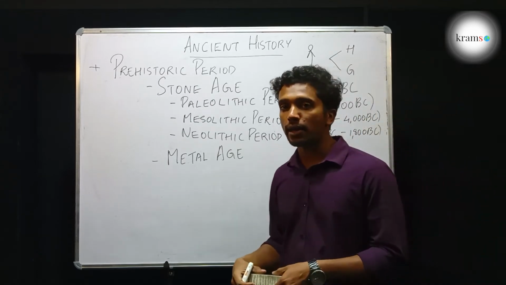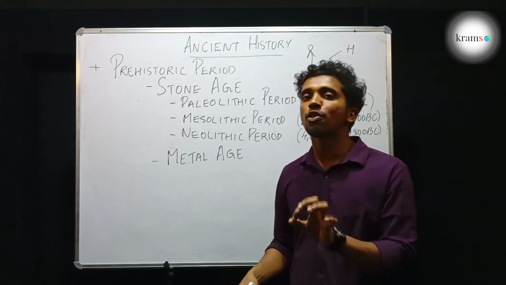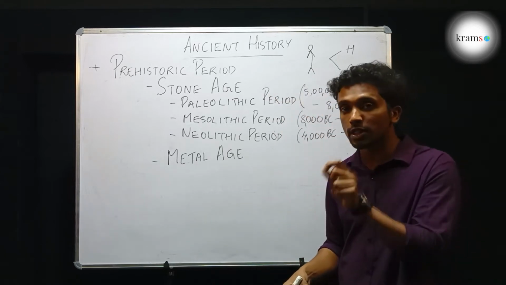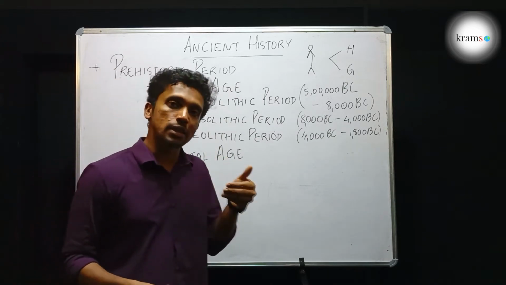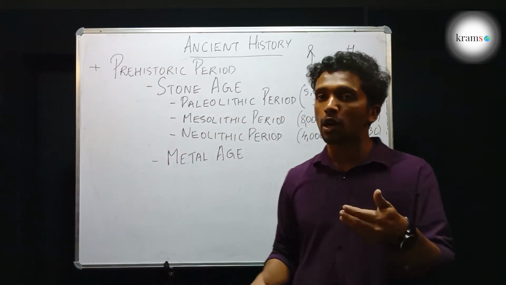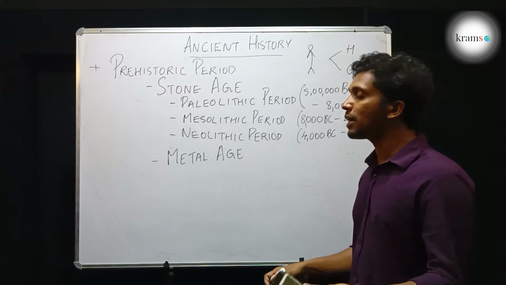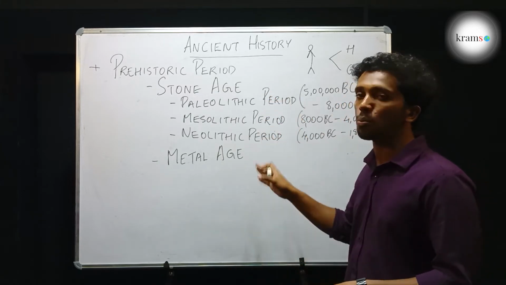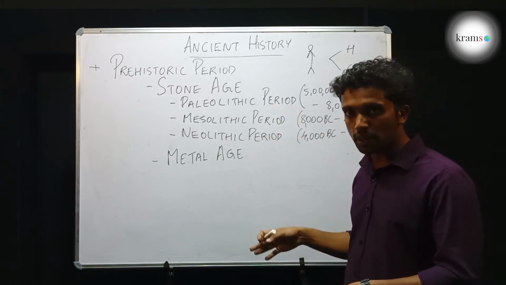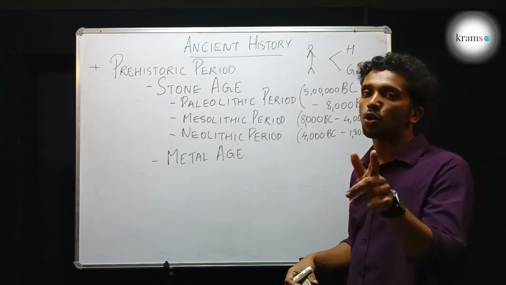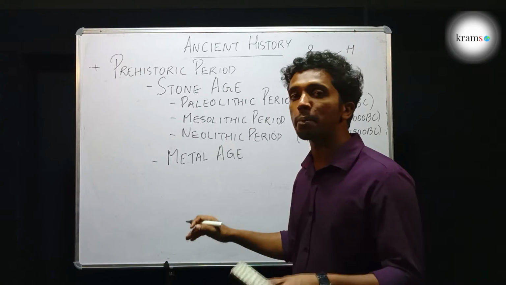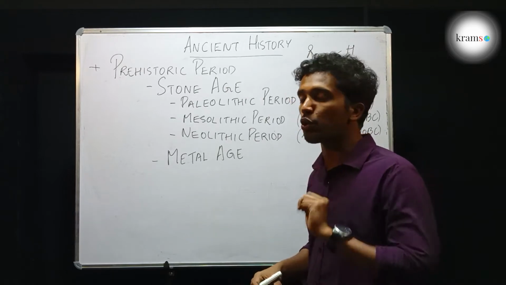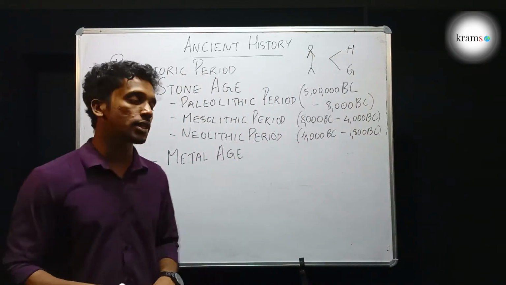And subsequently man identified copper for the first time. Copper was the first metal that man identified, and he also invented its alloy called bronze, and he started making tools and weapons with bronze and copper. That period came to be known as the Metal Age, and Metal Age was subsequently divided into two periods because of two different kinds of things that were used.